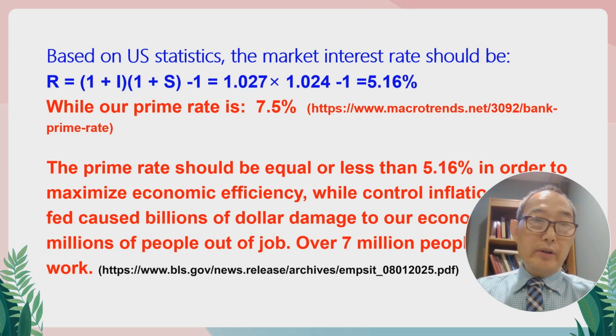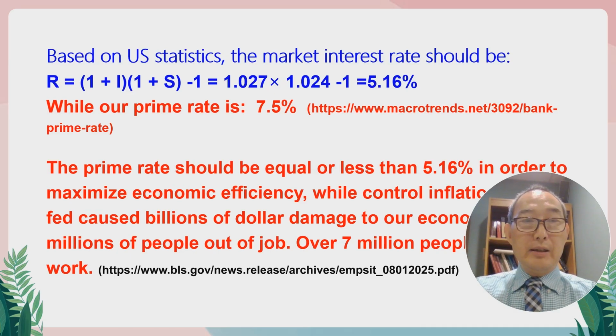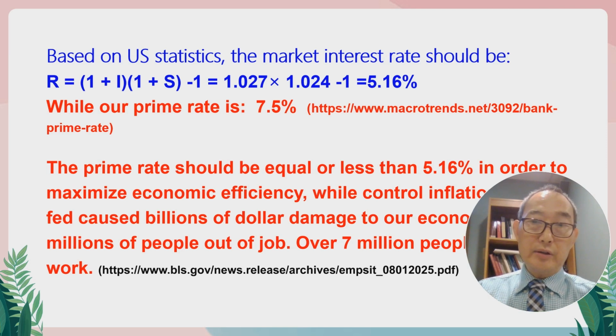Now, based on the scientific law, what is the optimal interest rate? We plug in the numbers and calculate, and we get 5.16%.